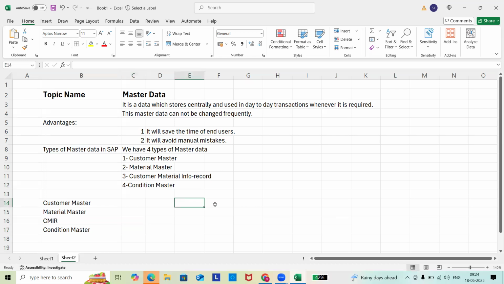So in ECC, the T-code for this customer master is XD01 to create.